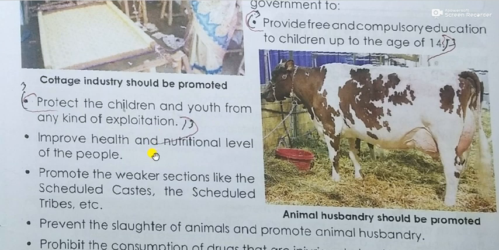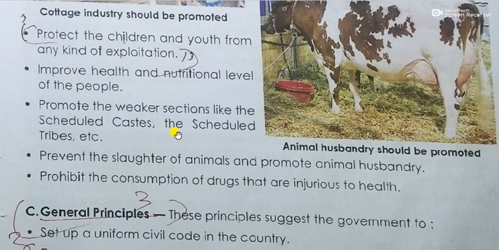So another thing is, the Gandhian principle is the protection of the youth and children from all kinds of exploitation, many kinds of danger, many kinds of problems, whatever we see in the social and public area. So our government should protect them from any kind of problem they face, and improve the health and nutritional level of people. And the third, a very important thing, because we have to provide development, or we have to improve the health system, then only we can live peacefully. And that level should be for everyone. It is also without any difference.